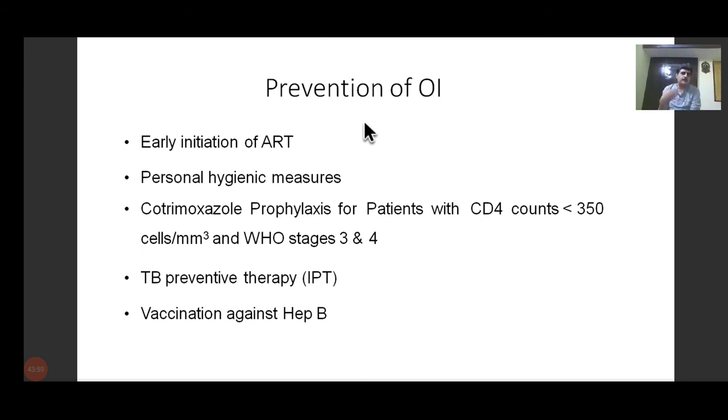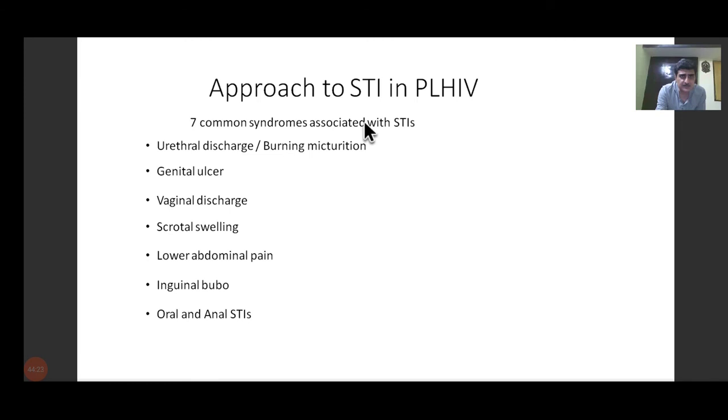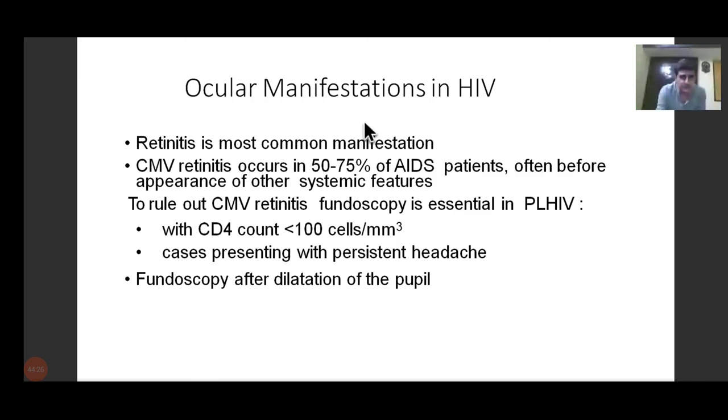Earlier, this topic used to be taught in the final year of MBBS, by which time the students had already reached the clinical stage. Now we are starting a little early. I hope you have been able to get a grasp of some of the important concepts, especially what are the common OIs, and the most important thing is this particular slide, which I would like to highlight once again, so that it shows you what kind of OIs to expect. I think this is not available in any of your books. This is the most important slide.